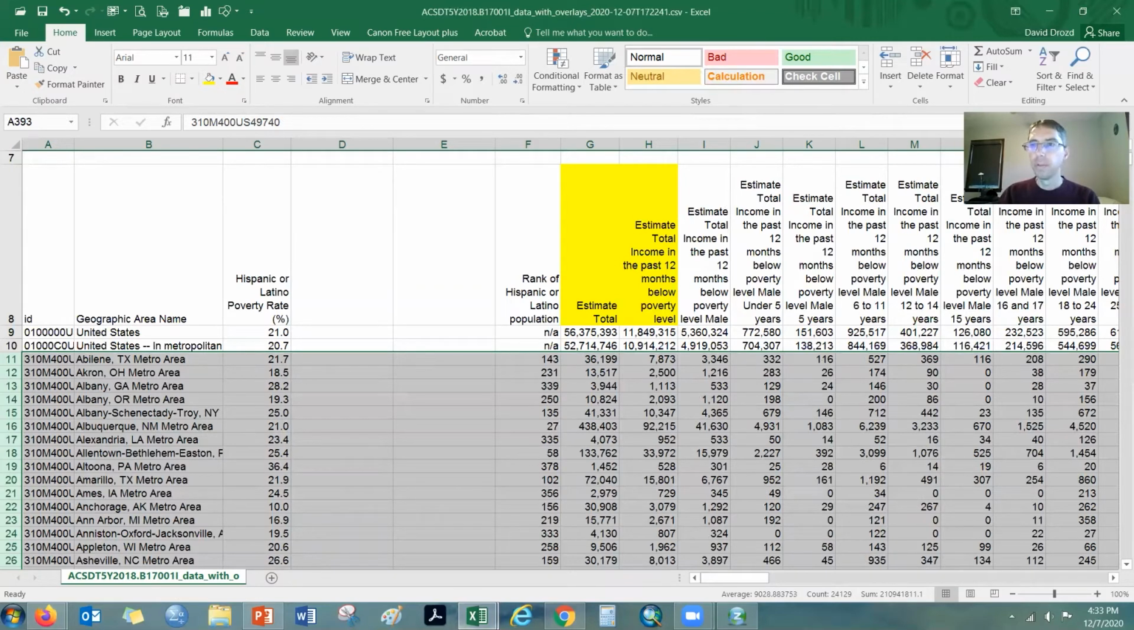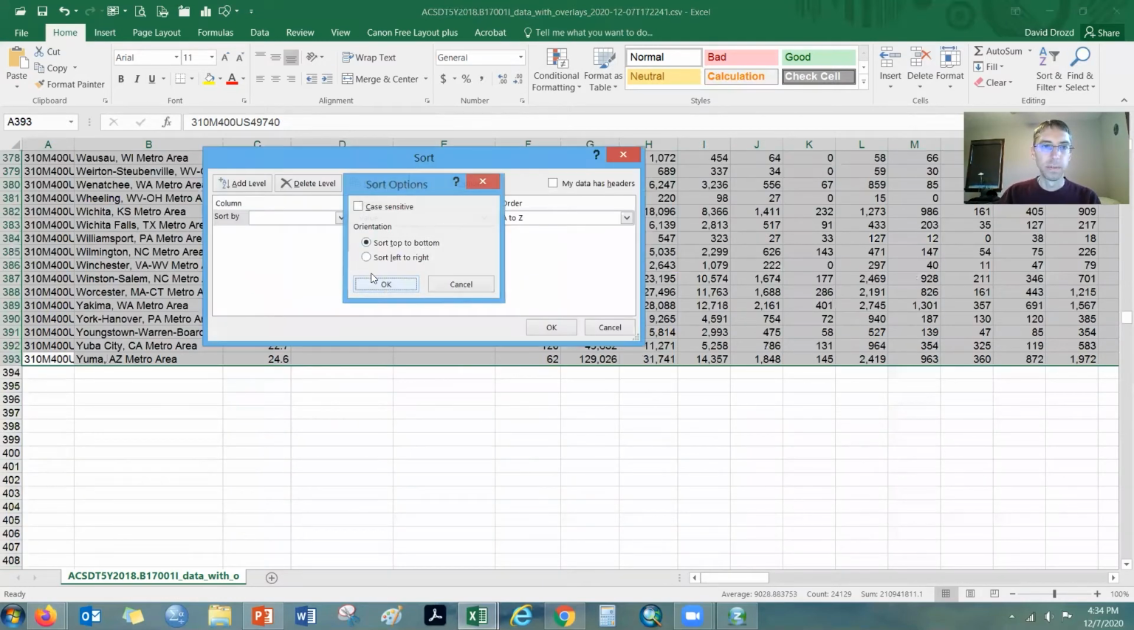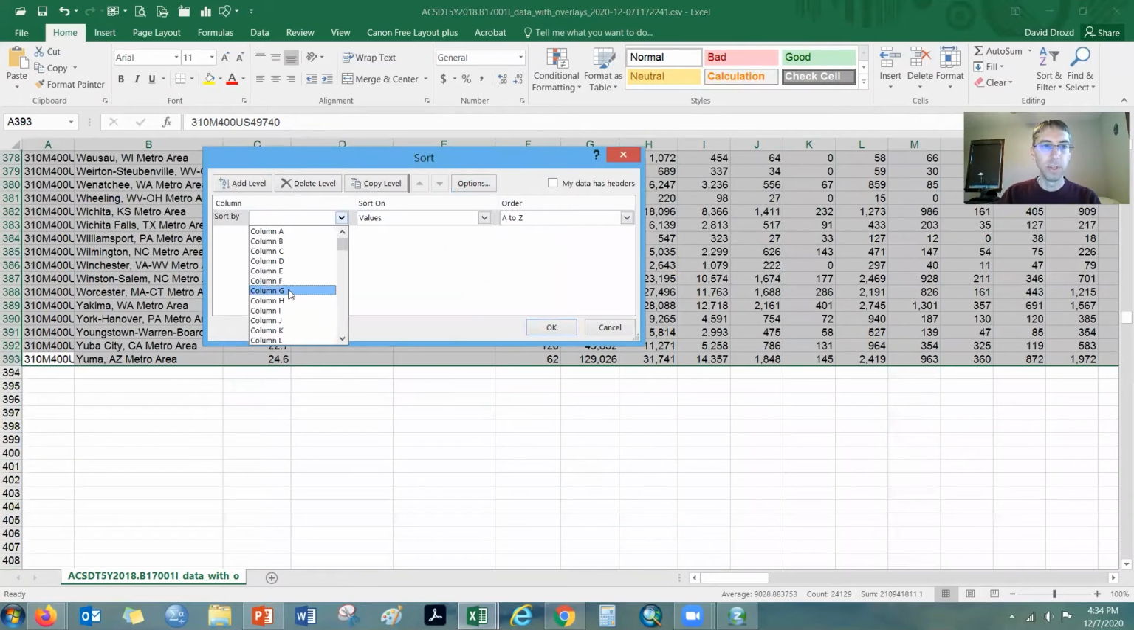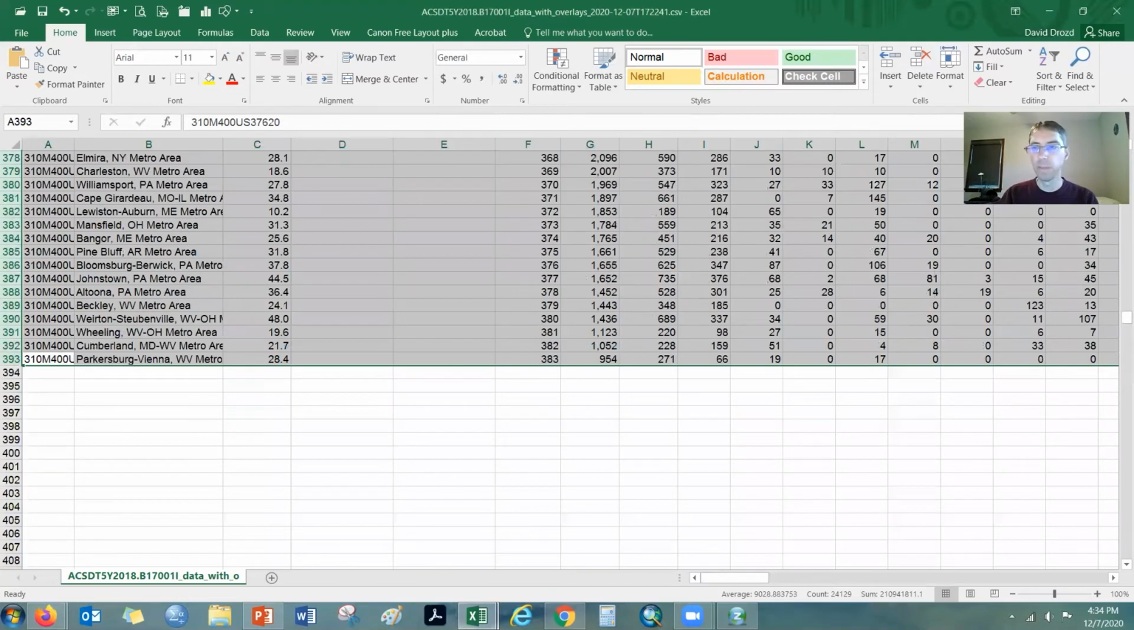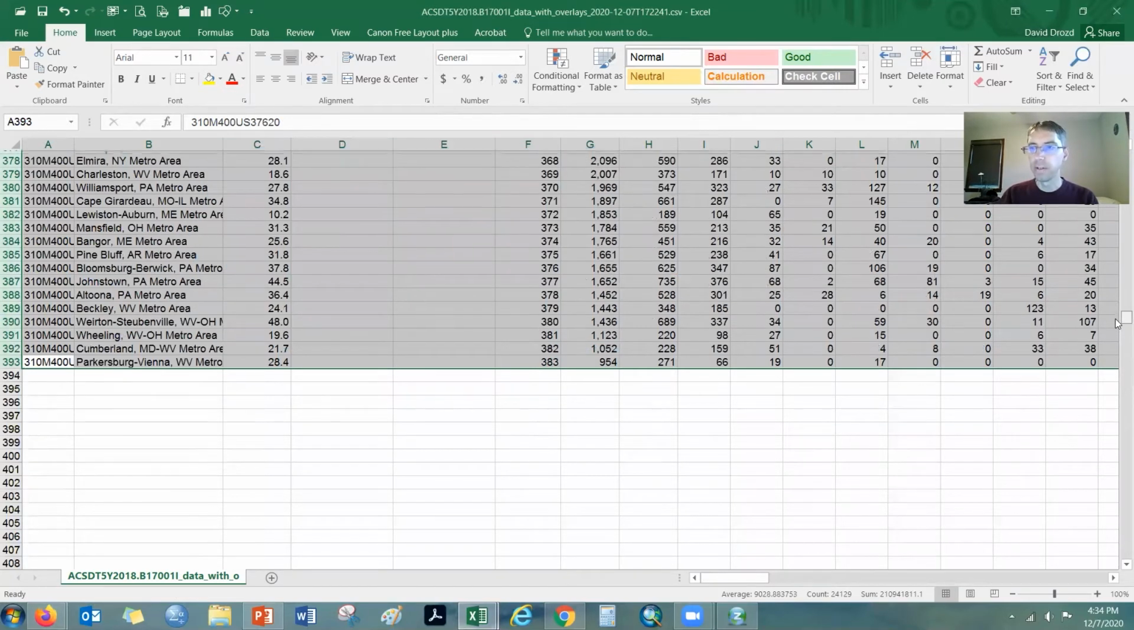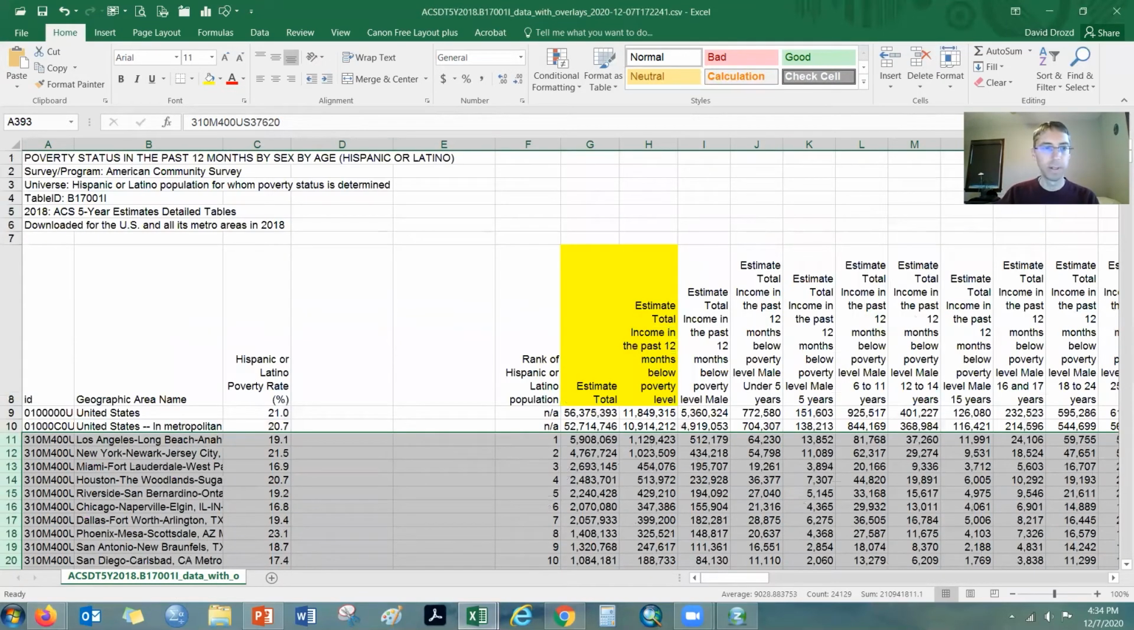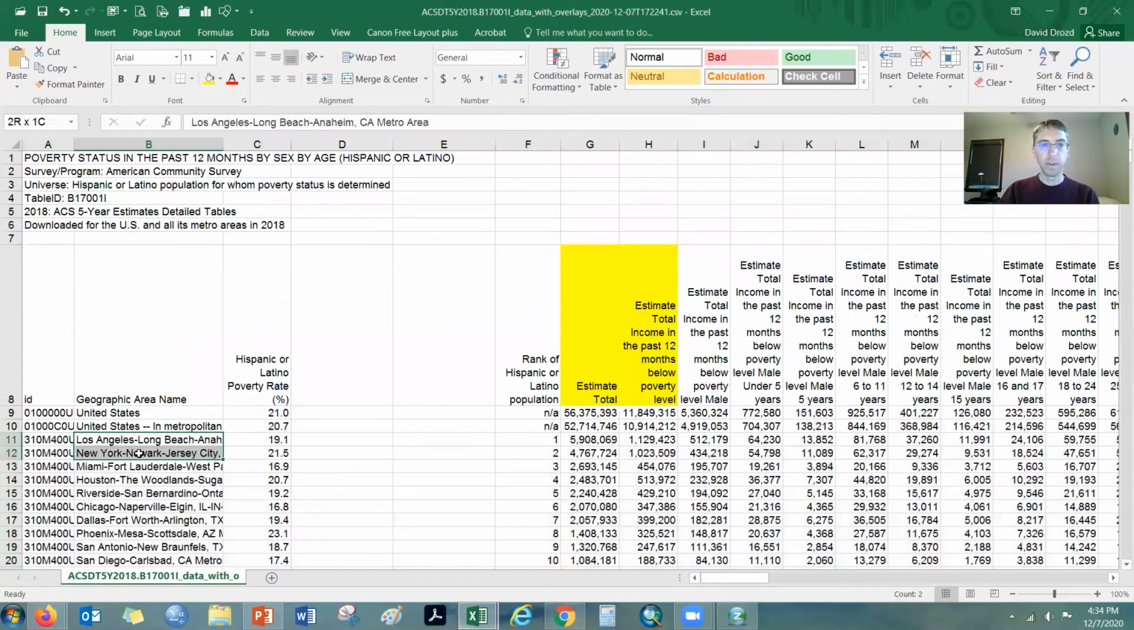So you're going to have to do a sort here, and by columns. So you want column G, as I mentioned, and then from the largest to the smallest. So New York City Metro should come out as being number 1, or maybe Los Angeles, since we're dealing with Hispanic or Latino population. Okay, so there you see it, Los Angeles and New York up at the top.